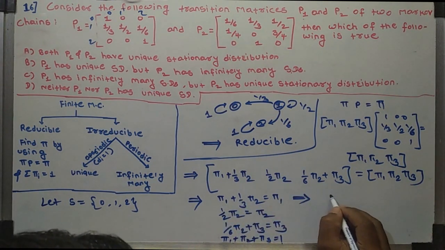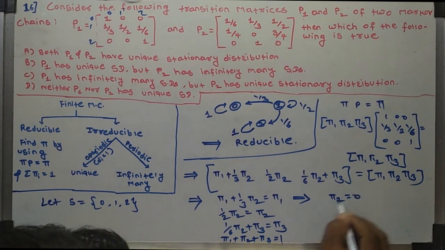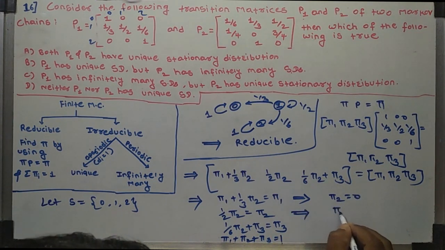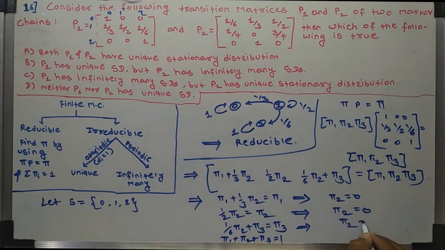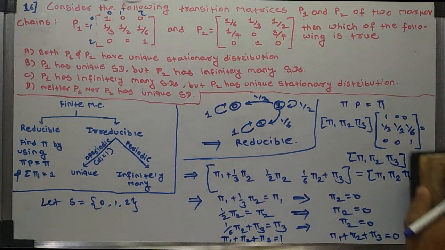Here the first equation implies that pi2 is equal to 0. Also the second equation implies that pi2 equal to 0. The third equation also implies that pi2 equal to 0. And the fourth equation is pi1 + pi2 + pi3, which is equal to 1. So we have only two equations, that is pi2 equal to 0 and pi1 + pi2 + pi3 equal to 1.